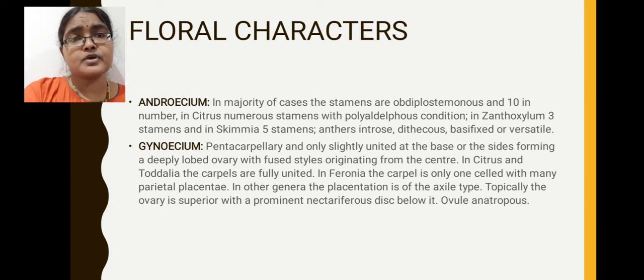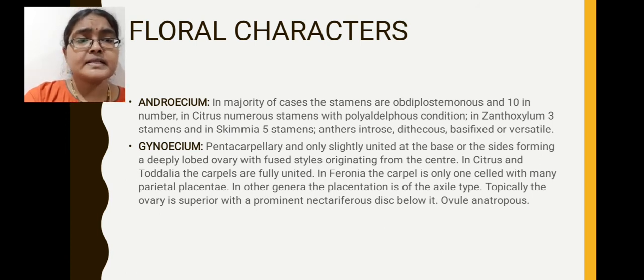Anther characters: anthers are dithecous and introrse. Dehiscence is longitudinal. Fixation is basifixed. Dithecous means each anther consists of 2 chambers. That is called dithecous condition. Next, basifixed means fixation of the anther with the filament is basal in position. That is called basifixed condition. Introrse means dehiscence of anthers occurs towards the inner side, the inner face of the anthers. That is called introrse condition of anthers. This is the description of the androecium of Rutaceae flowers.